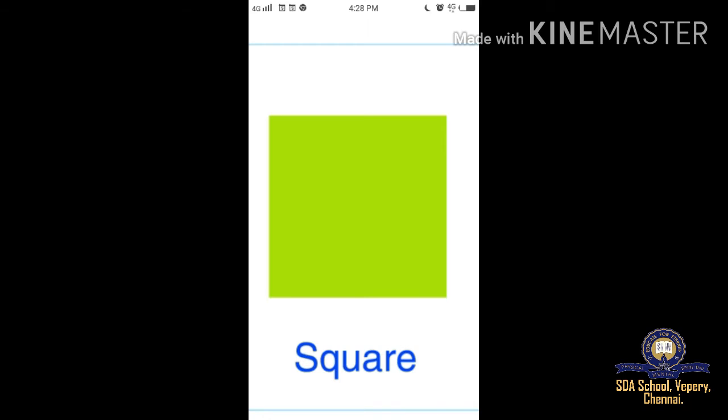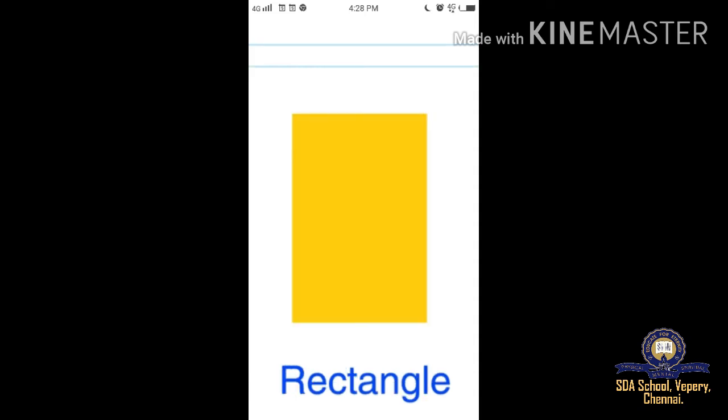The next one, rectangle. I will tell you the rectangle explanation. It has 4 sides and 4 corners. Opposite sides of a rectangle are equal in length.